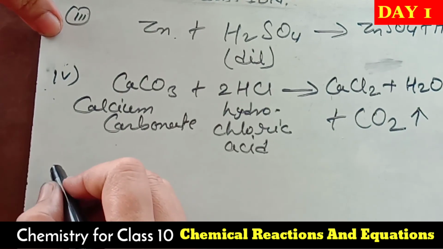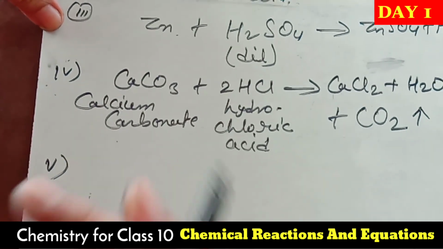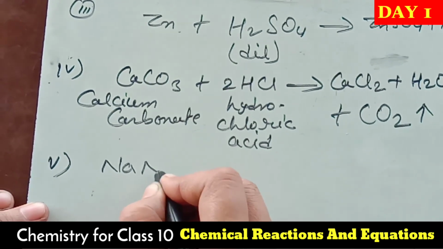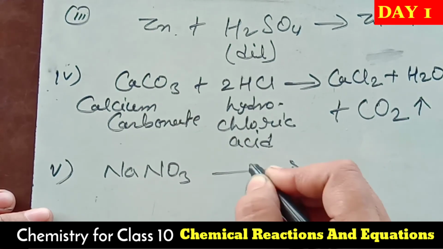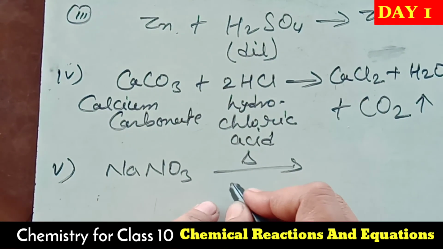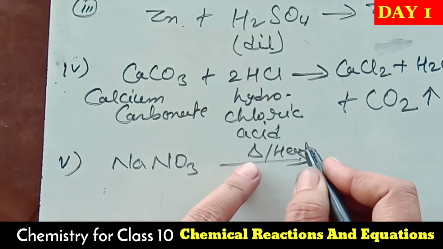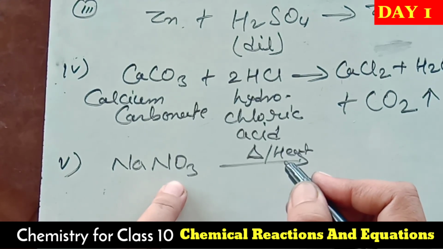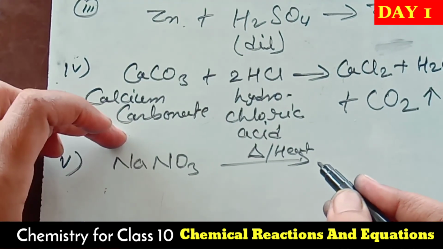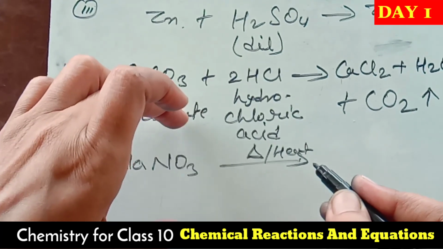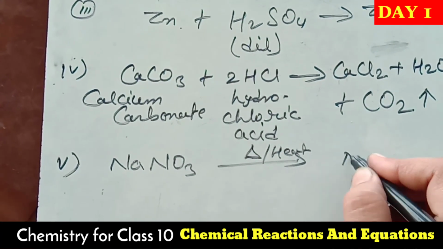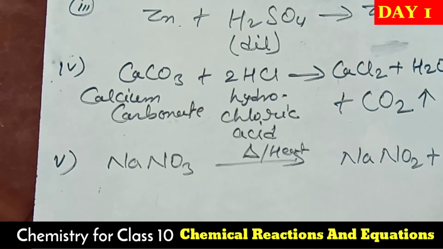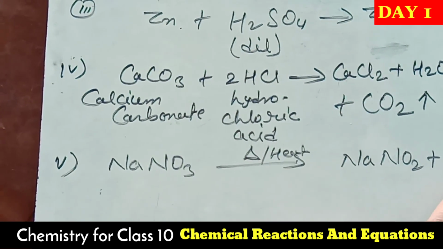Now see, dear students, another example, a very interesting one: sodium nitrate when heated. You may write heat with a symbol or with the word. What is the symbol of heat? That is delta. Now here, sodium nitrate. When we heat sodium nitrate, what happens? It breaks down and releases oxygen gas. Try to understand: we get the product sodium nitrite along with the evolution of oxygen gas.